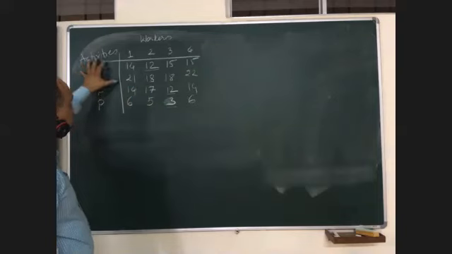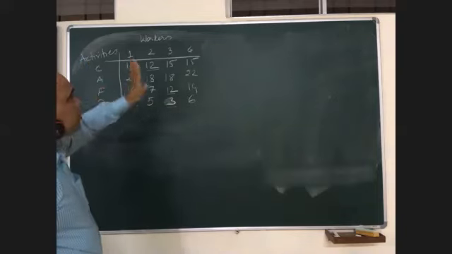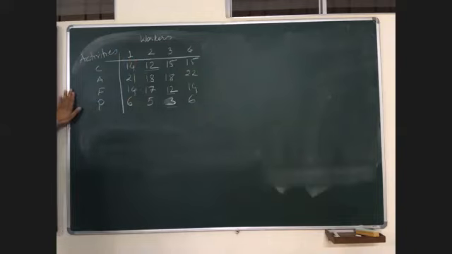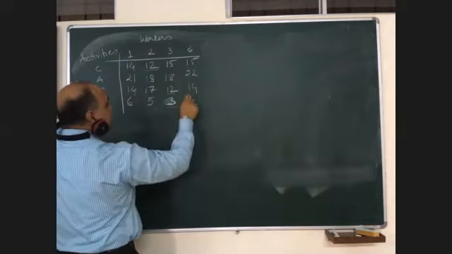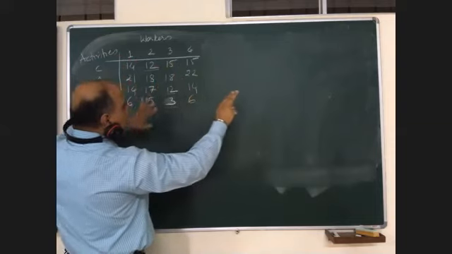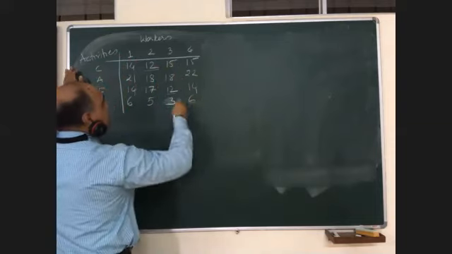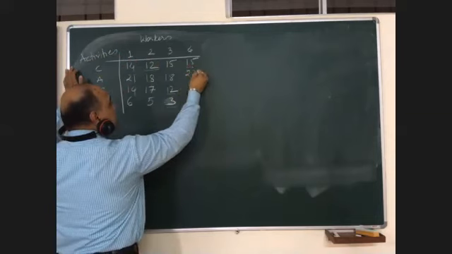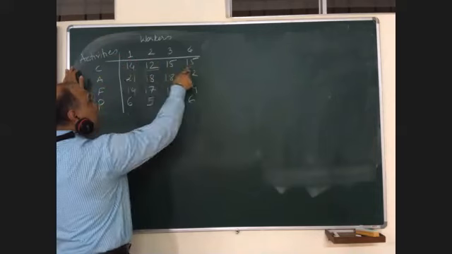In this case also, you will check whether the number of rows and number of columns are equal or not, right? And then the same method: either you can put a minus sign everywhere and convert this into a minimization matrix, or choose the maximum figure. Here the maximum figure is 22. So you will start deducting 22 from all other figures.